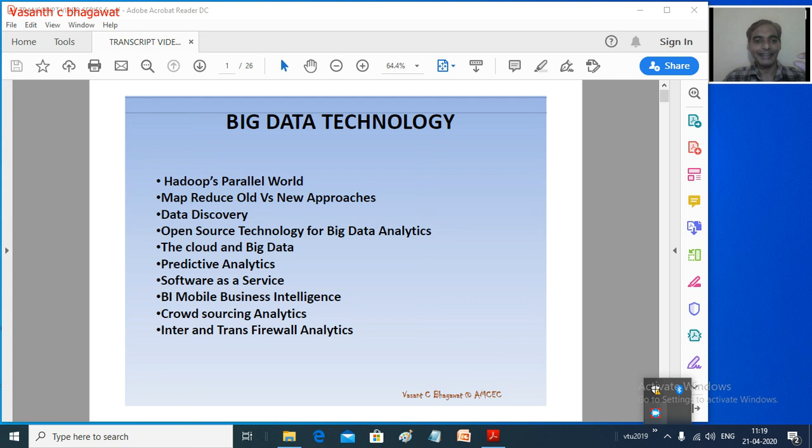Then we'll go to data discovery, what we mean by open source, why Hadoop is so important because of its open source nature, and cloud computing. We'll be discussing all these things in our next session.